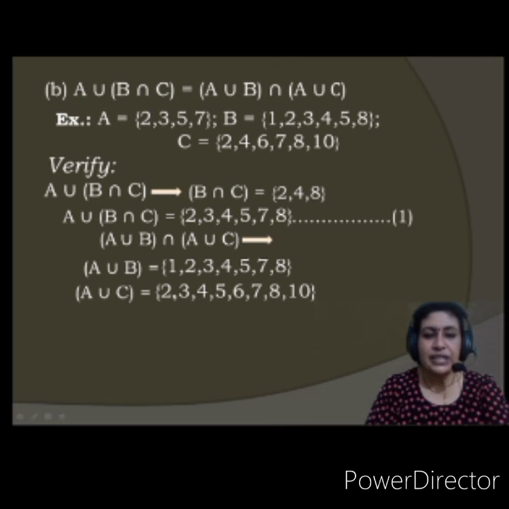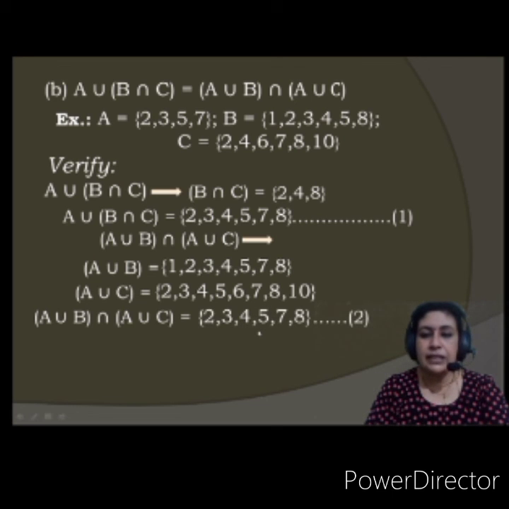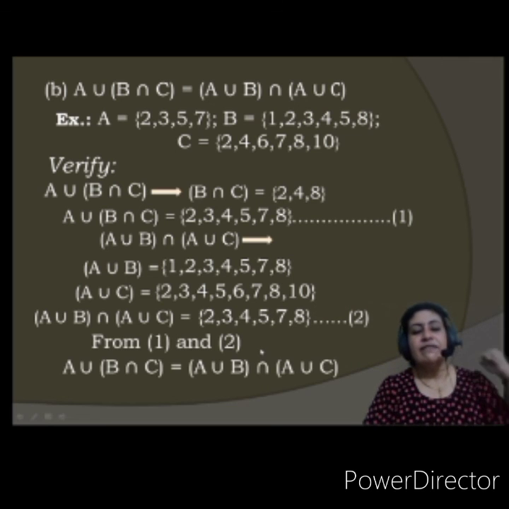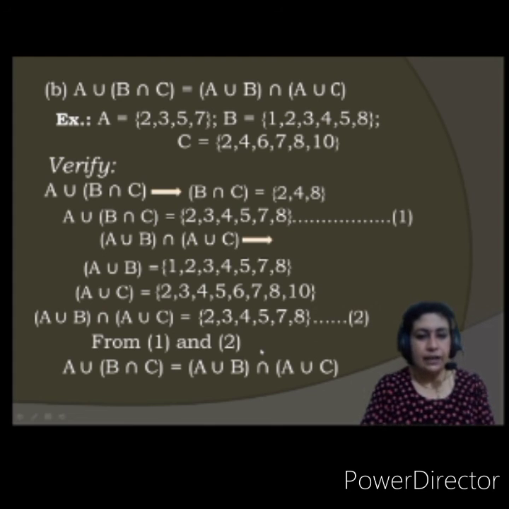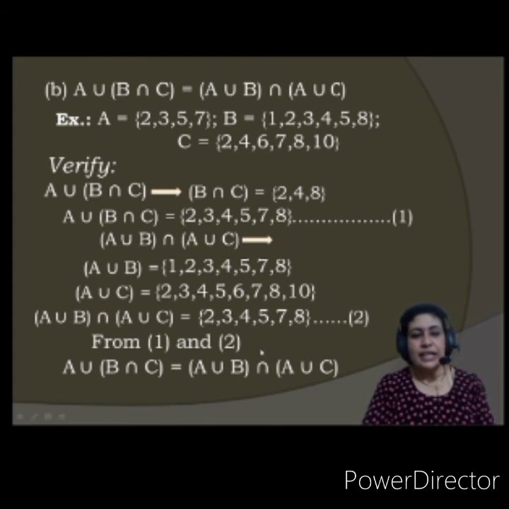Now the intersection of these two sets means the common terms, that is 2, 3, 4, 5, 7, 8. Let us mark this as 2. So from 1 and 2, we have again verified the property. I hope this is clear, how you go about with union and intersection.